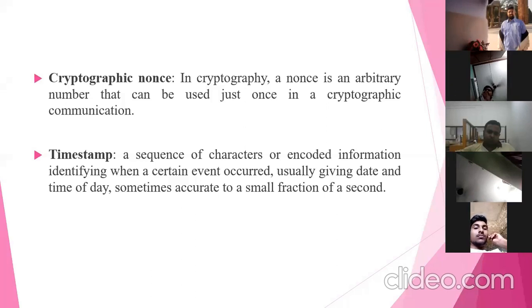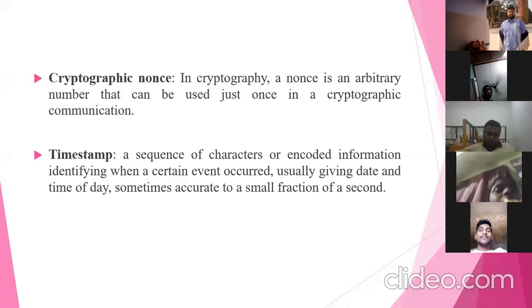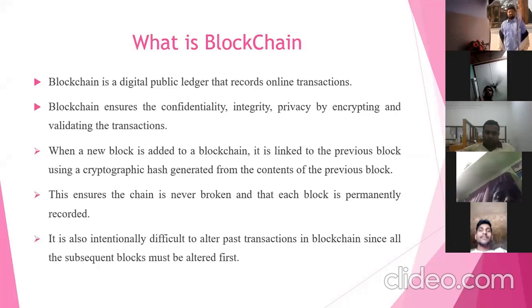Next we have one more crypto primitive, the timestamp. What is the timestamp? Timestamps are used to record the time and date whenever you perform a transaction in the blockchain network or any network. So we capture the transaction date and time. That is helpful in order to avoid replay attacks in the network. So these are a few crypto primitives.